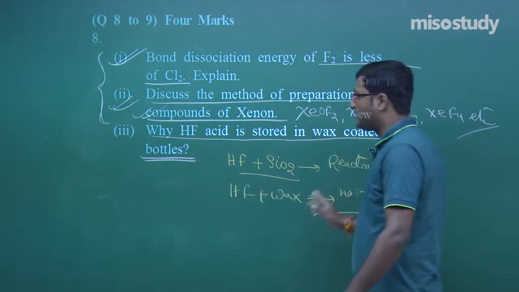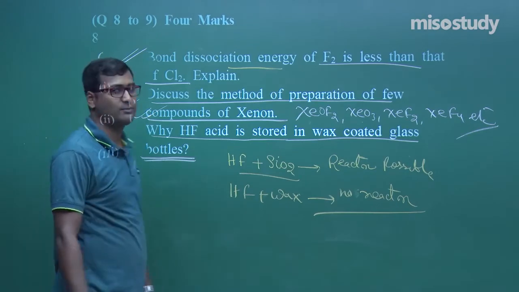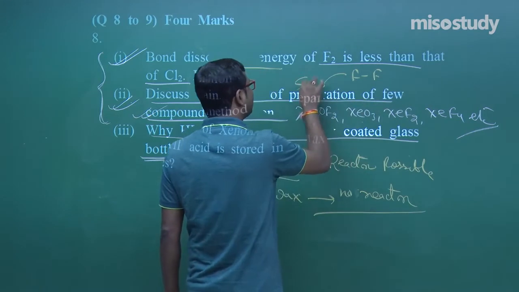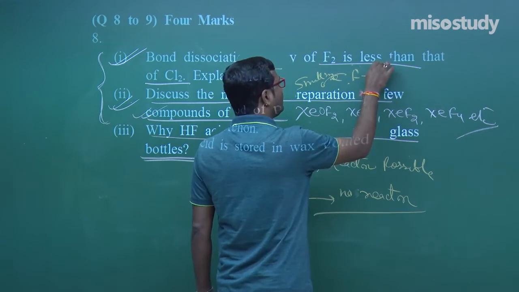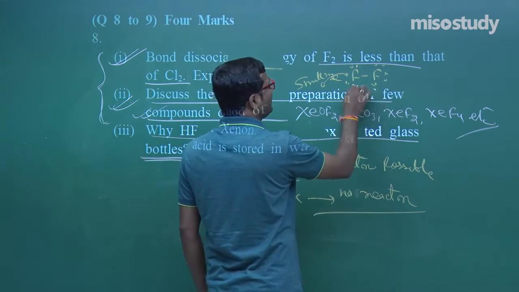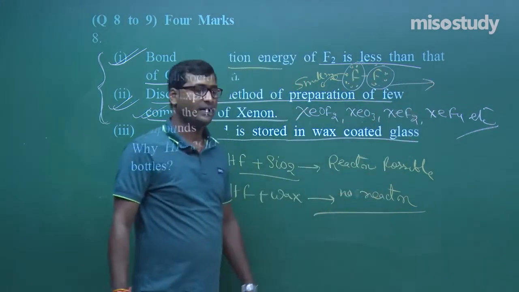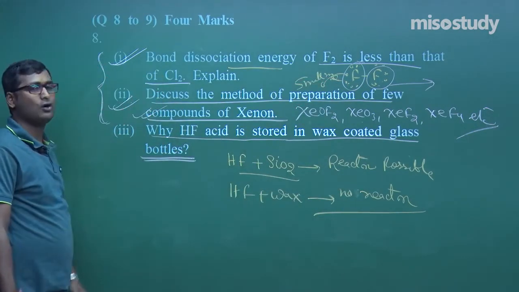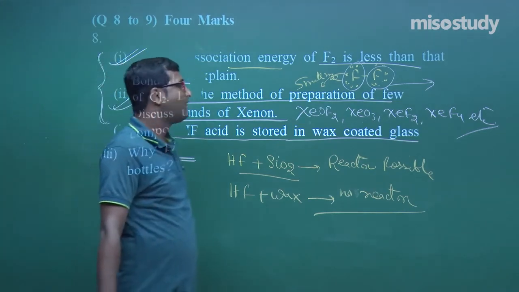So I think you have done this, my friend. It's very simple. Now tell me, bond dissociation energy of F2 is less than that of Cl2. As we know, F2 has a small size. Due to the small size, the non-bonding pairs of electrons present in fluorine repel each other. That is due to the inter-electronic repulsion, it will have less bond dissociation energy in comparison to chlorine, my friend. Clear?